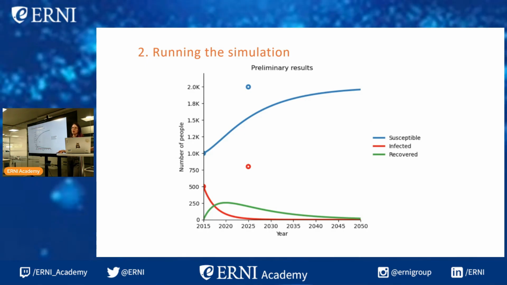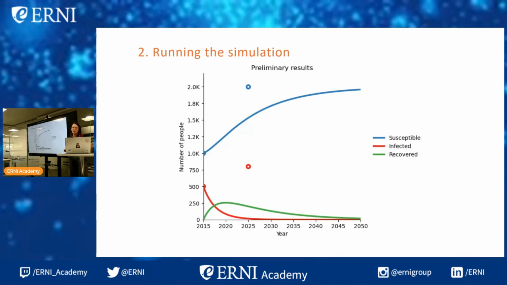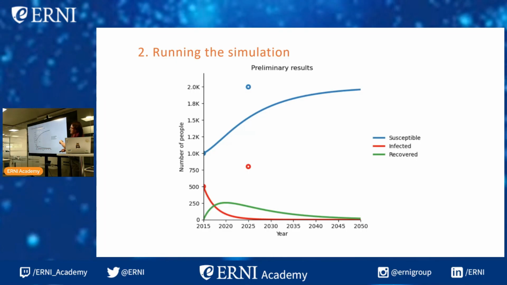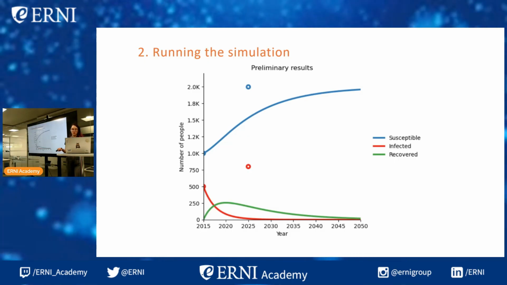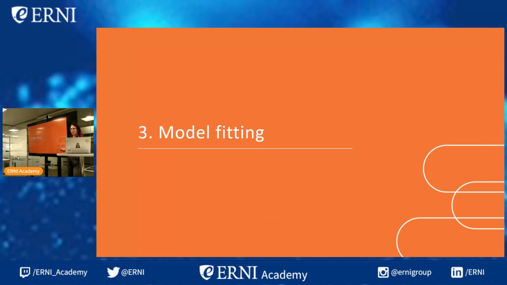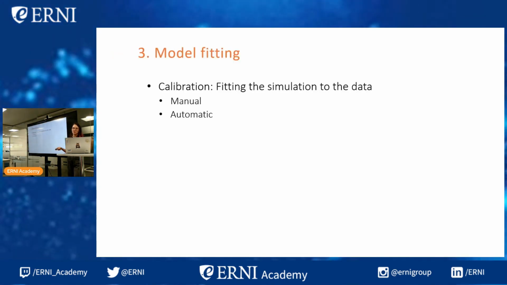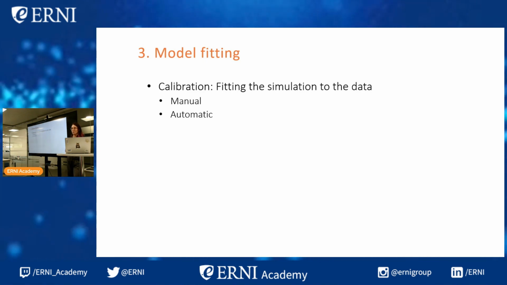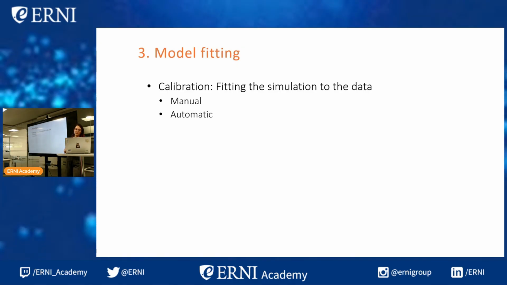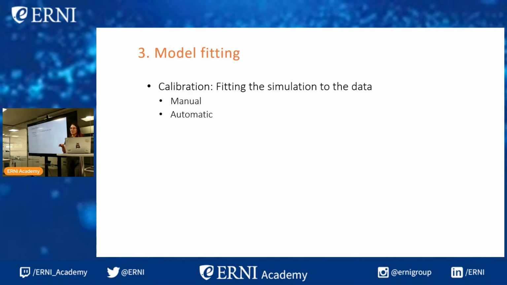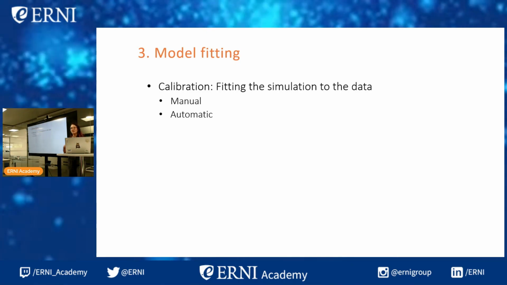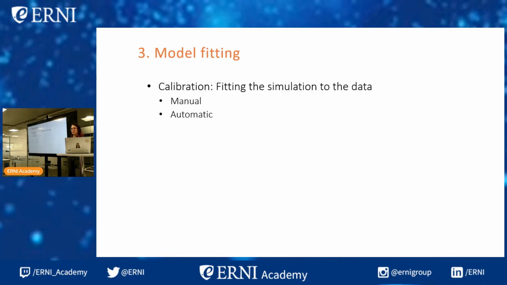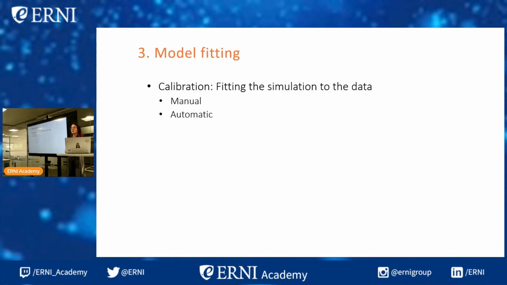We still have a couple of steps to go though, because as you can see, the data points don't match up with the simulation. So the simulation is the lines, and we only have a couple of data points here because it's a toy example, but we still need to do the model fitting. So this step is called calibration, which is fitting the simulation to the data. We could do this manually, which is what we used to do. We go into the data book, we change the parameter slightly, we run the model again, we see how much it's changed, and we do this whole process. It's very tedious. For some of the really complicated models like tuberculosis, this process would sometimes take 3 months.